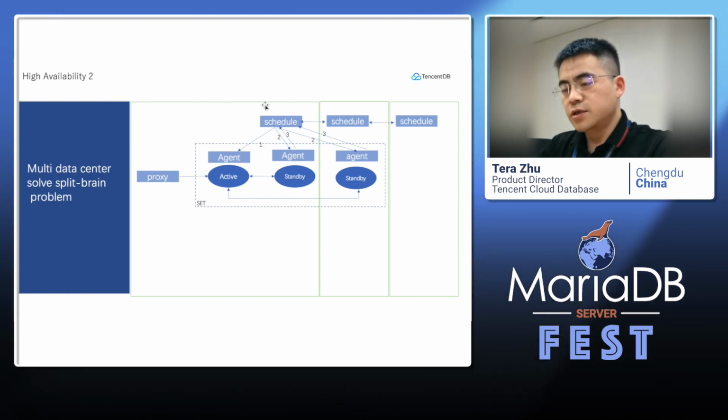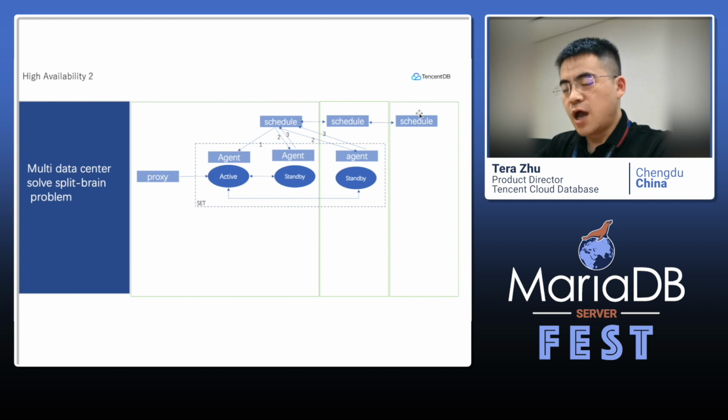So we need to use the schedulers across all three data centers to judge what happened, and we use this to avoid the split-brain problem.